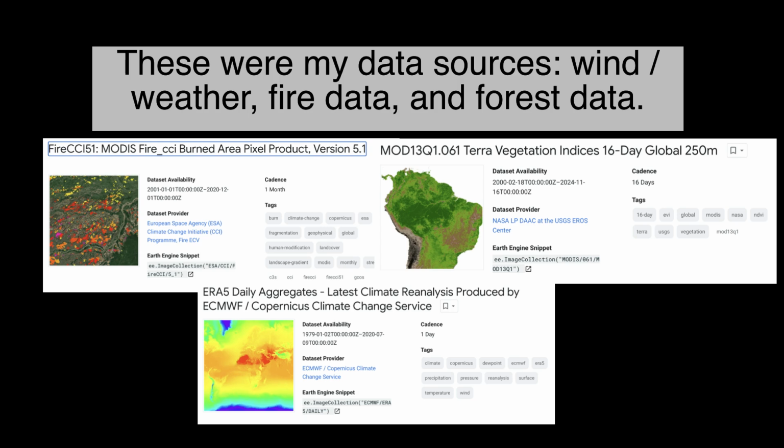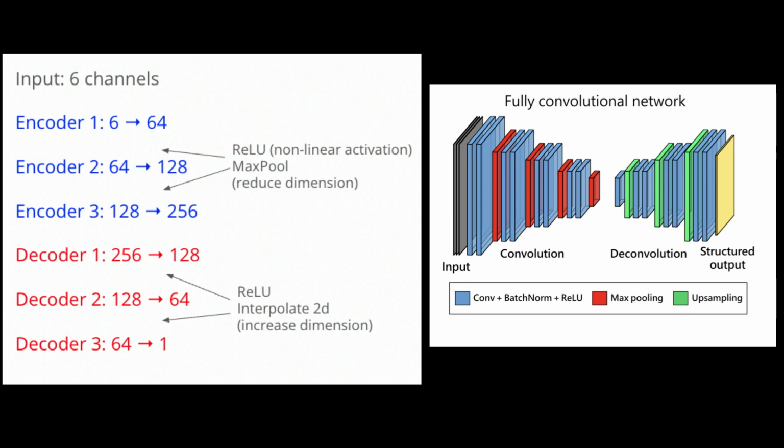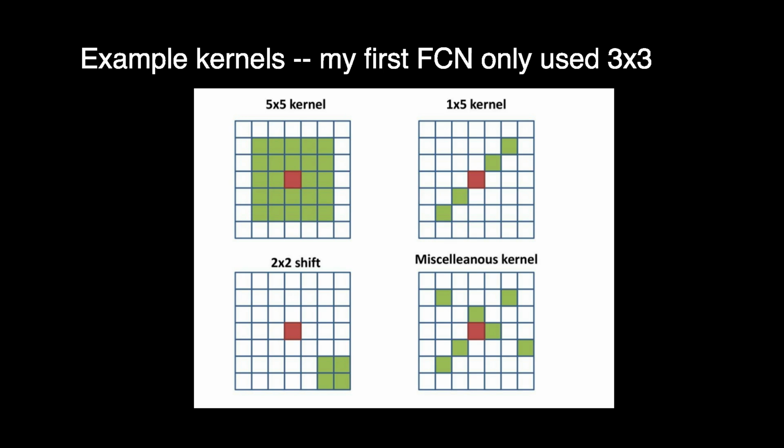Data included burn area, wind conditions, rain, and forest data across 2 consecutive days. These were stored as NumPy arrays. Using this large dataset, I developed a simple fully convolutional network, or FCN, to train with 2 days of data at a time. It works by applying spatial activation functions called kernels to input data, learning the optimal patterns for prediction. The results were promising.